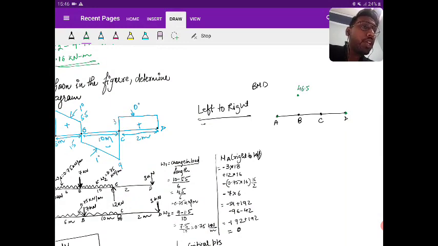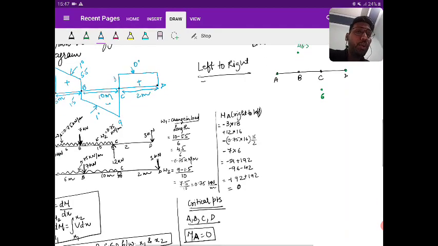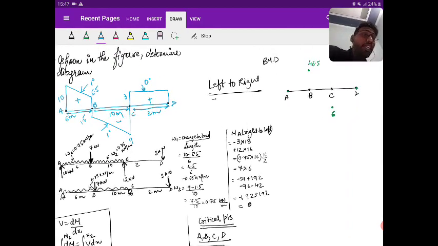46.5. And at C, the value is minus 6. Now, I need to connect it. But how? If you look in the shear force diagram, between A to C there is a UDL, so the shear force diagram is 1 degree. So the bending moment diagram will be 2 degree. And if the bending moment diagram is 2 degree, you need to find the slope. So V is equal to dM by dx.